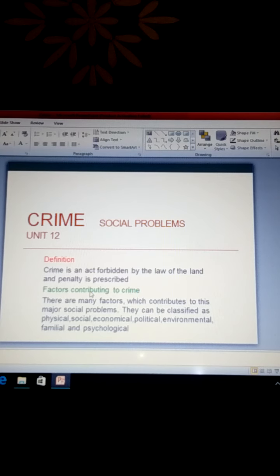Some factors contribute to lead to crime. Understand? There are many factors which contribute to these major social problems. They can be classified as physical, social, economical, political, environmental, familial and psychological. These are all factors that contribute to crime.